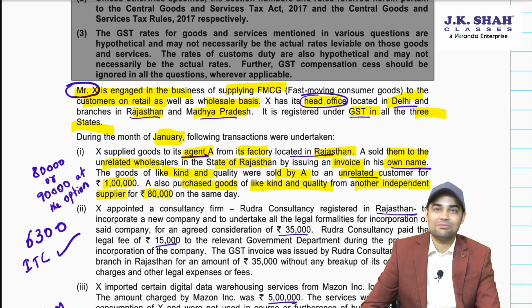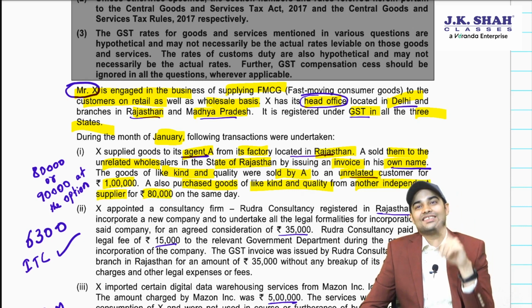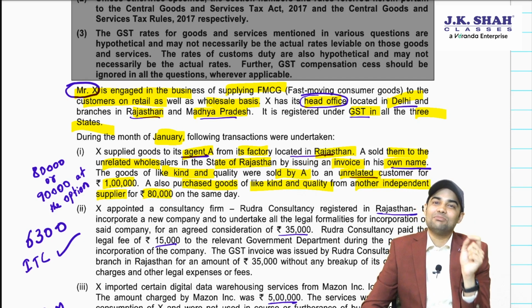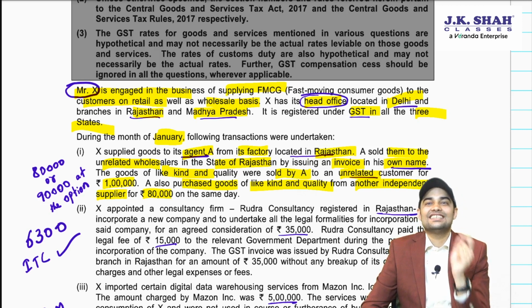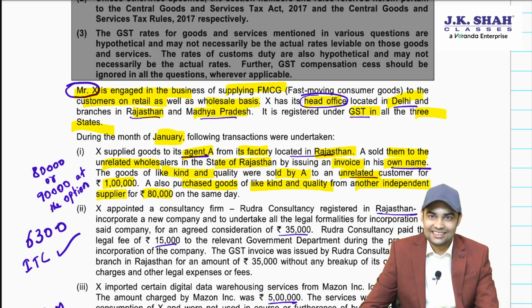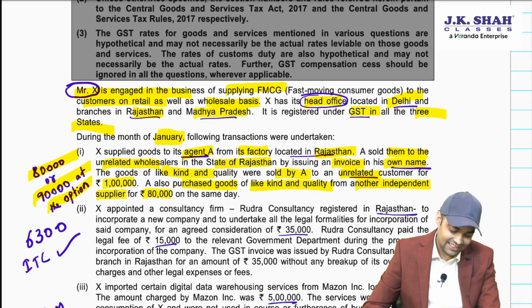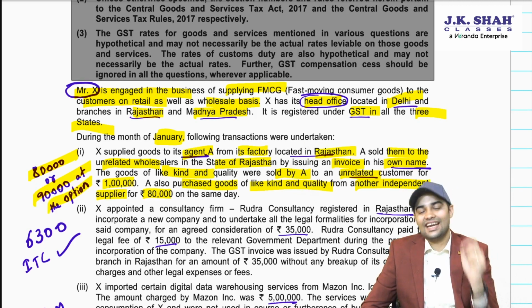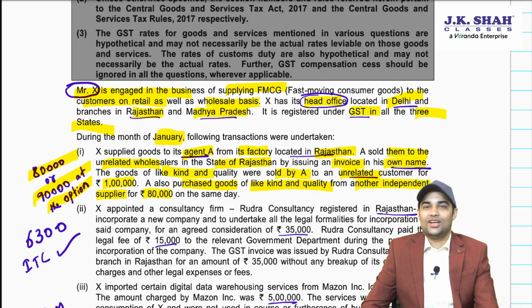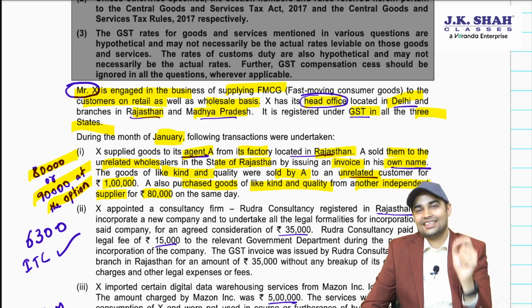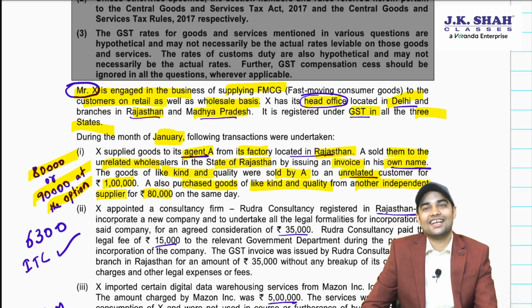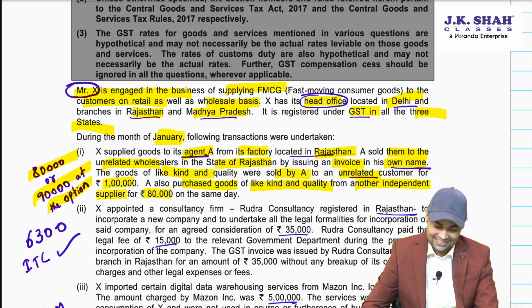Now 80,000 becomes the open market value, plus you have an option to use 90% of the price at which the agent is selling it to the unrelated customers. So I have written 80,000 or 90,000 at the option of the supplier. So X can value it at 80,000 or 90,000. How did I get 90,000? He is selling it further for 1 lakh, 1 lakh into 90%. Basically, what we have applied is Rule 29 of CGST Rules 2017.